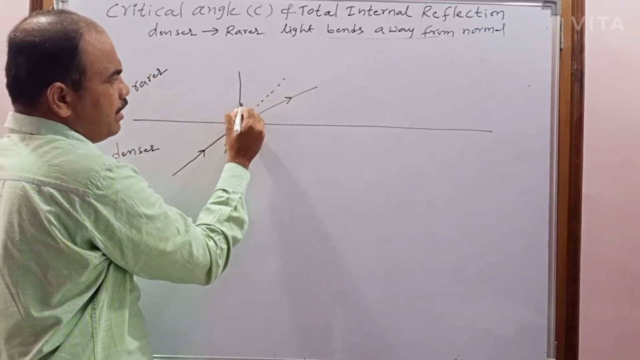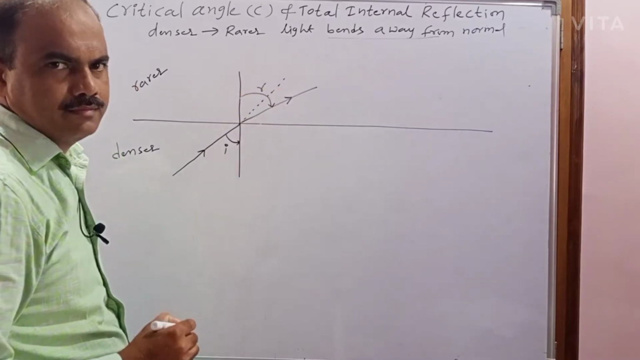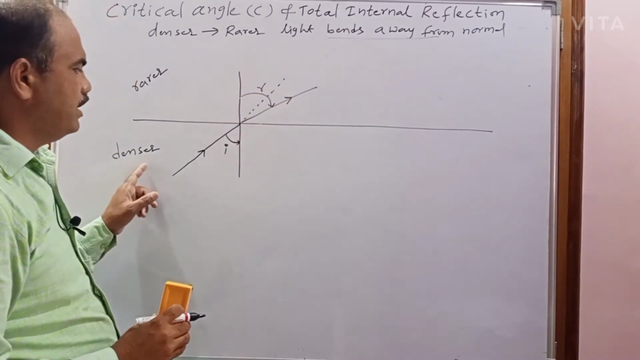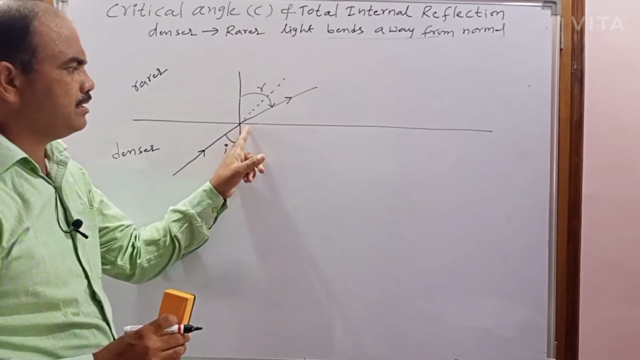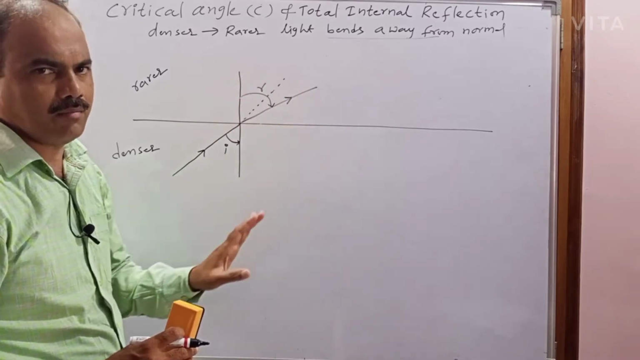The angle between the normal and refracted ray will be called the angle of refraction. Now the light is traveling through denser medium, is incident on the surface, and when it enters into rarer medium, it bends away from normal.